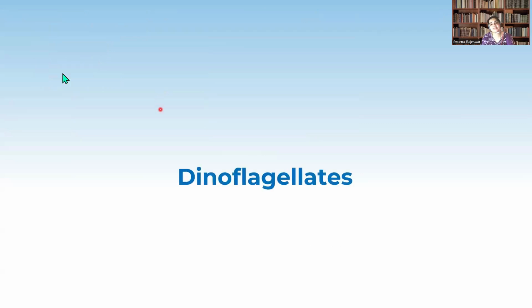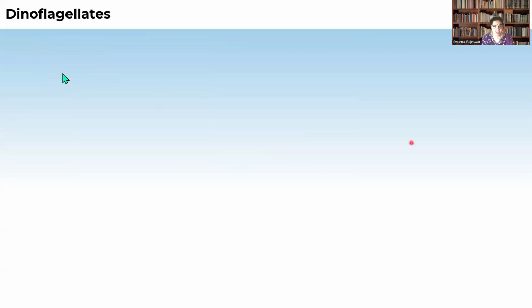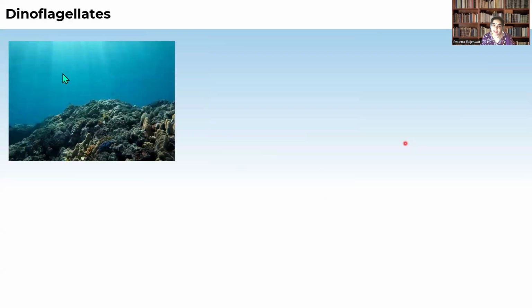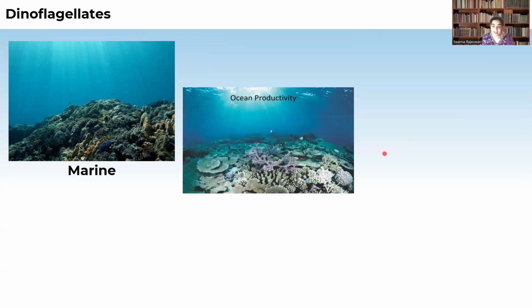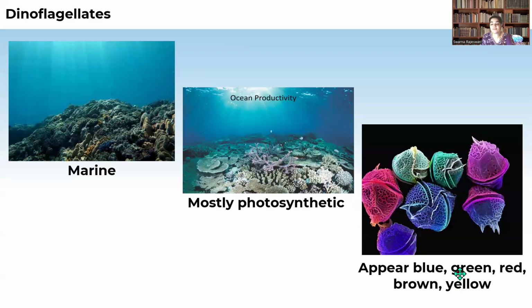So now let us discuss dinoflagellates. These belong to the marine water, meaning they live in marine water, and even in the oceans, and appear in different colors. Why? Because of the presence of different pigments.